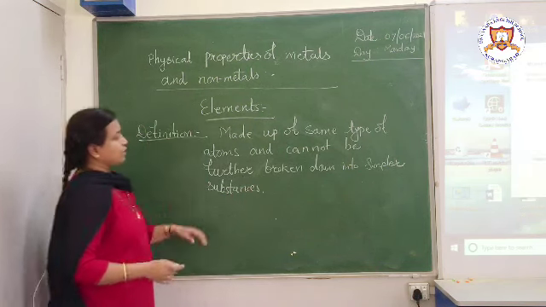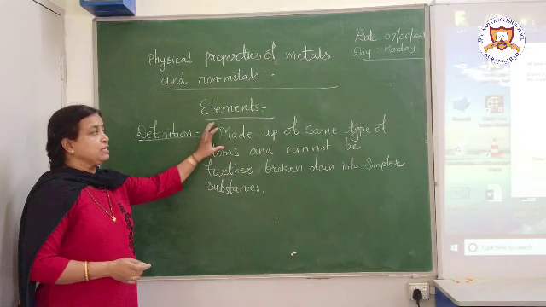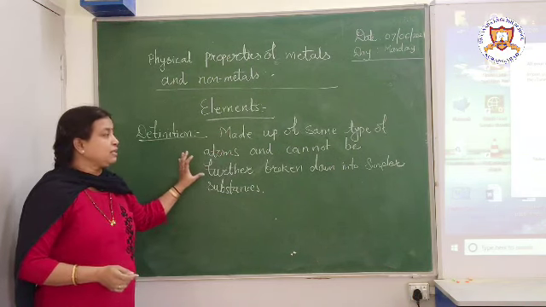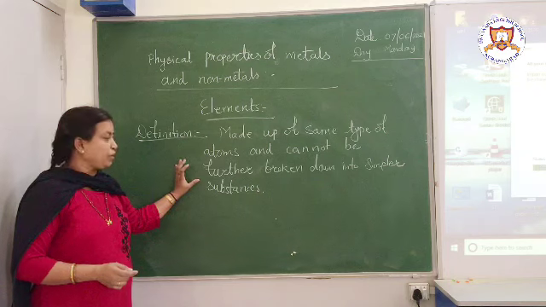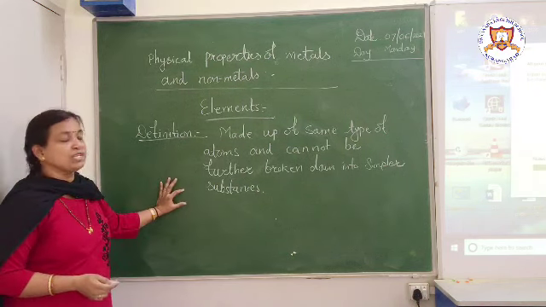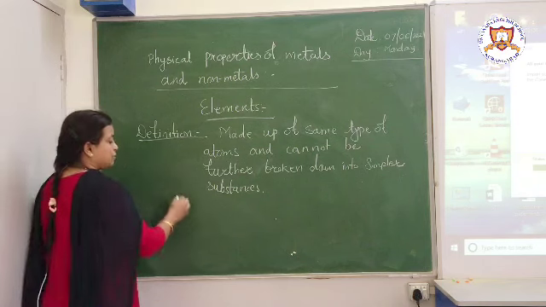Okay, what is the definition of elements? Elements are made up of the same type of atoms and they cannot be further broken down into simpler substances. Such things are called elements. Now let us take some examples.